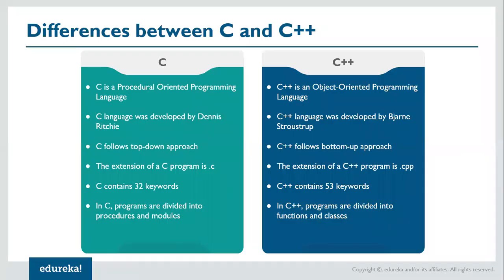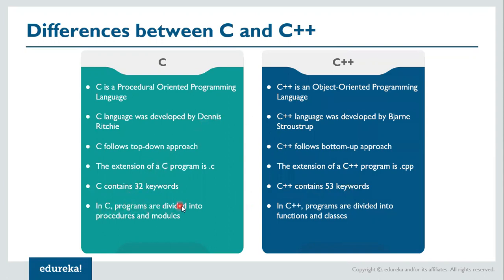So next is, a C program has an extension .c, which we already know, whereas C++ has extension .cpp, right? Now C contains 32 keywords, whereas C++ contains 53 keywords. Keywords are the reserved words which are used for the purpose of programming language.